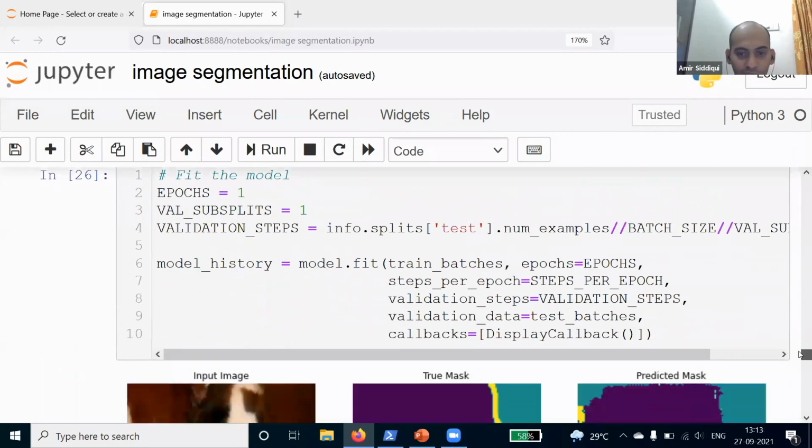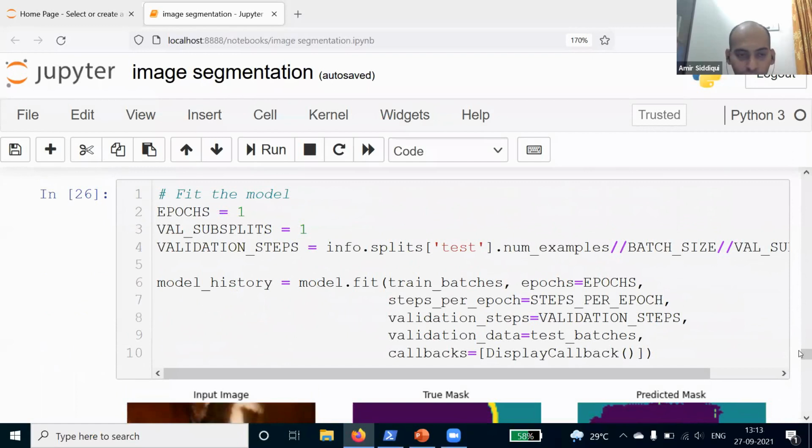And then finally here we are fitting the model. So here we are defining epochs equal to 1. You can increase this epoch to get more accuracy, and it will take time. If I run this model with epoch 1, then it will run in a very short time. But if you increase the number of epochs, it will take a lot of time to train the model, but it will also help you to get better accuracy. Your accuracy will improve as the number of epochs increases.